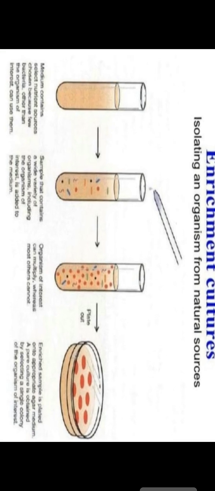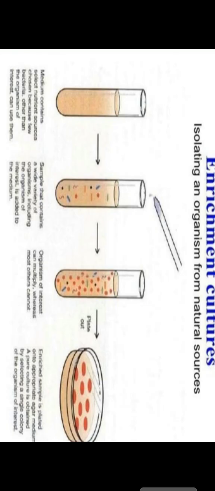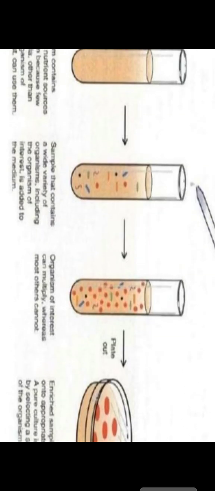That is nutrient agar, and we have incorporated the organisms. The second is a sample that contains a wide variety of organisms, including the organism that we want to isolate. Third, the organism of interest will multiply, and finally we pour into the petri dish so that the organism settles on the petri dish and forms a pure culture. And this pure culture can only be obtained by the screening method.